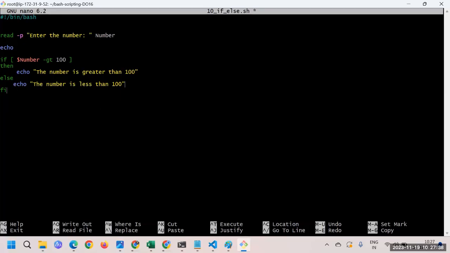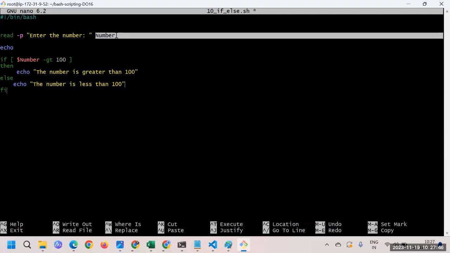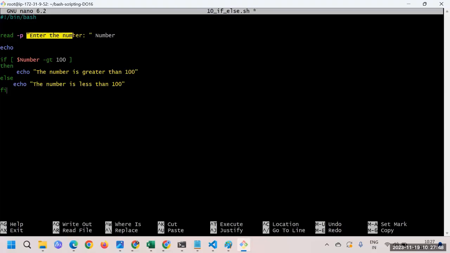So let's try to understand how the logic is implemented here. First of all, we'll take the user input in this variable, the number variable. Whenever the prompt comes, we have to type in the number. Just assume that we have put 150 as the number. We have put one extra line, and then the number 150 is stored inside this variable.